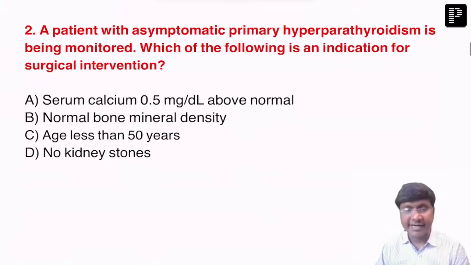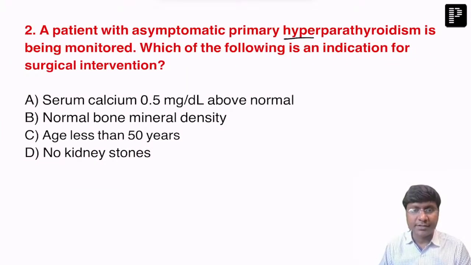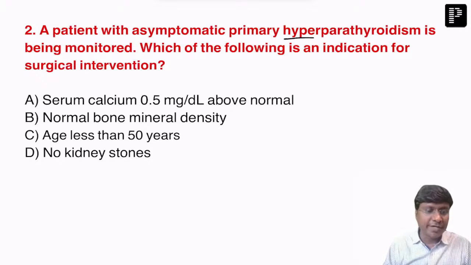Now, you see the second one. A patient with asymptomatic hyperparathyroidism is being monitored. Which of the following is an indication for surgical intervention? Serum calcium 0.5 milligrams per deciliter above normal, bone mineral density, age less than 50 years, or no kidney stones.